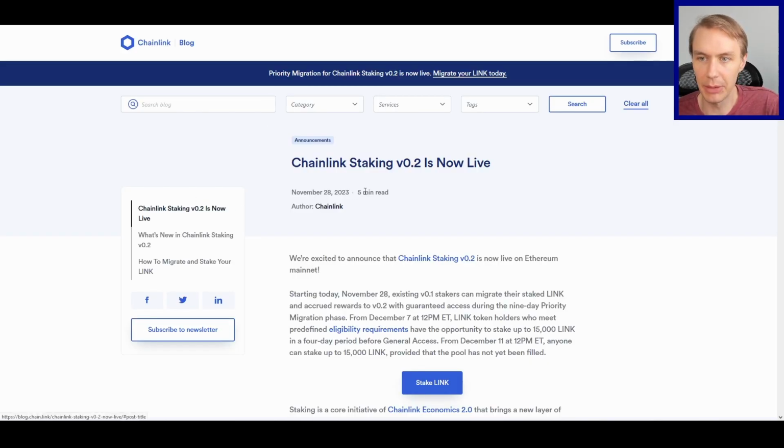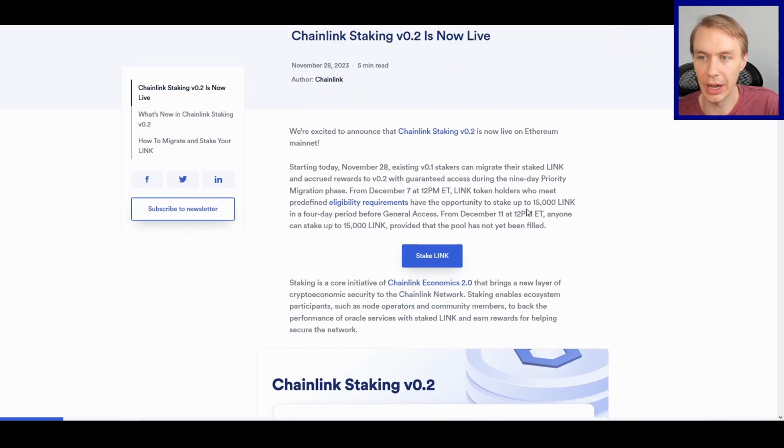Today I want to talk about the staking v0.2 that just went live for Chainlink and how we can use machine learning to try to get an idea of how this might affect Link's price, or at the very least, Link's fair value. What is its fair value in the market based on what we know right now?